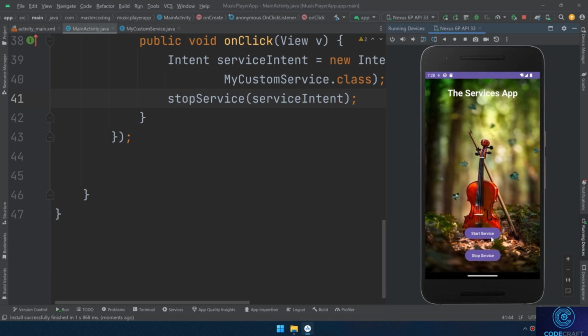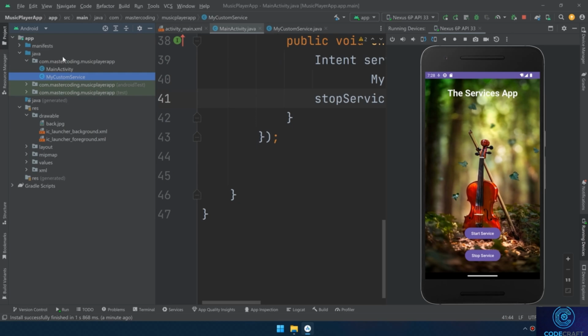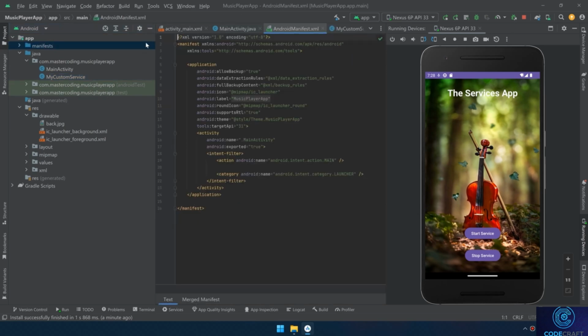Let's save the project, run the application, and if we click on the buttons, nothing happens because we didn't implement the service in the manifest. To implement the services successfully on any Android device, it's necessary to mention the created service in the AndroidManifest.xml file. Because it's a component, we need to mention it inside the manifest file.